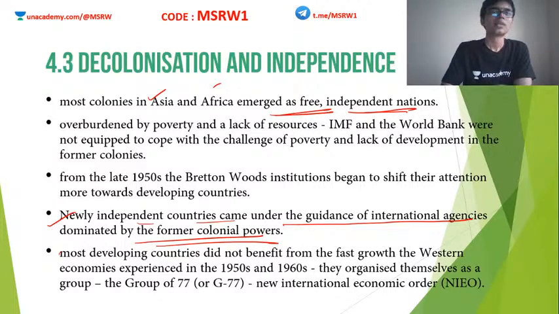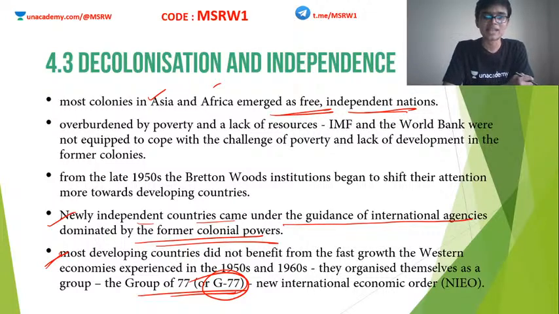Okay. So now, as I have told you, most of the Western nations very quickly came back to their feet, and their economy started to flourish. But because of the lack of support from these world agencies, the colonial countries or the third world countries were not able to gain that kind of development around this time. So in order to put their grievances in the international forum, they together came up with another institution known as the Group of 77 or G77.